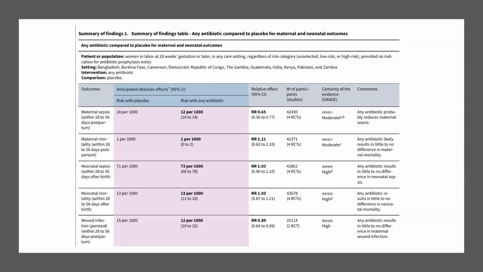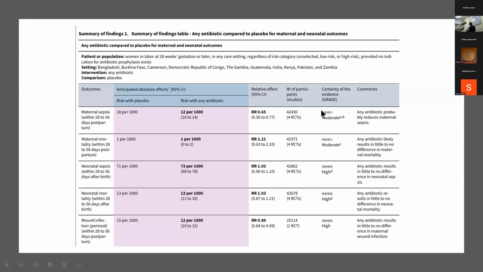So this is the summary of findings. Basically they look at the statement, your objective. They look at the PICO, and here is the first outcome. The risk with placebo is 18 per 1,000. The risk with any antibiotics is 12 per 1,000, for sepsis. The relative effect, the risk ratio, was around 0.65.